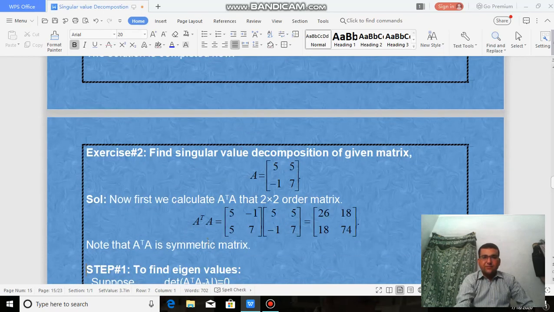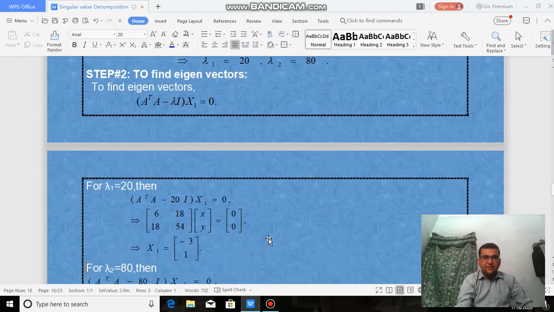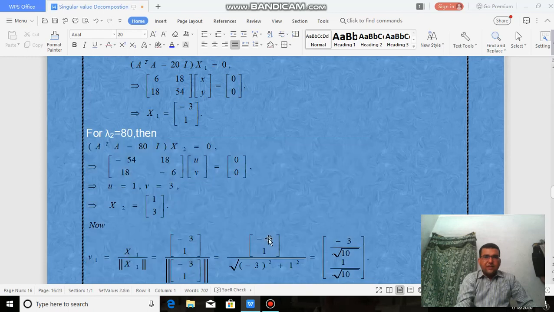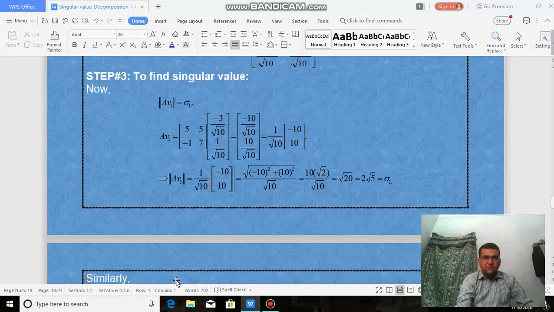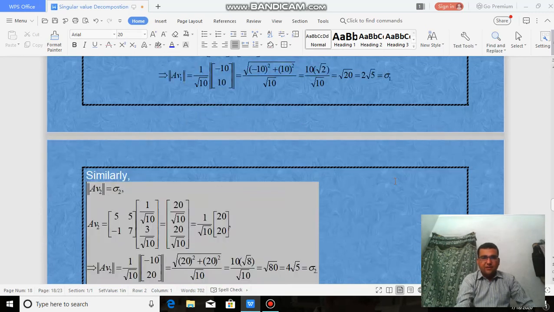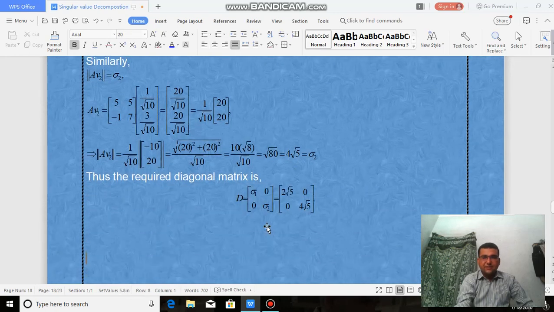This is the second example. We first calculate A transpose A, then we calculate the eigenvalues. This gives this. Then we calculate the eigenvectors for lambda equal to 80 and for the other lambda. Then we calculate V1 and V2 as follows. Step 3, we calculate the singular values by using this formula. First we calculate AV1, then we take the norm, then we get sigma 1. Similarly sigma 2, then we get matrix D.